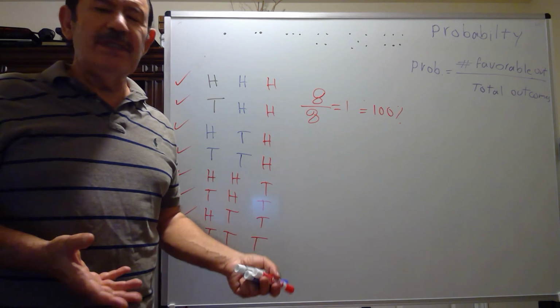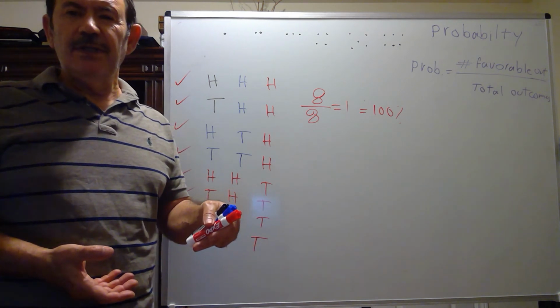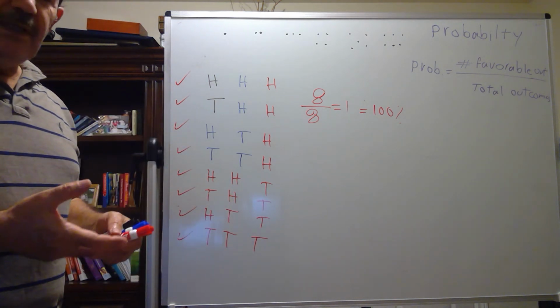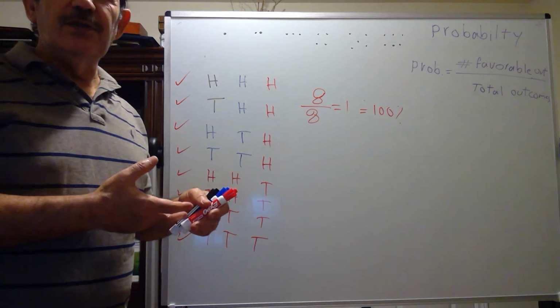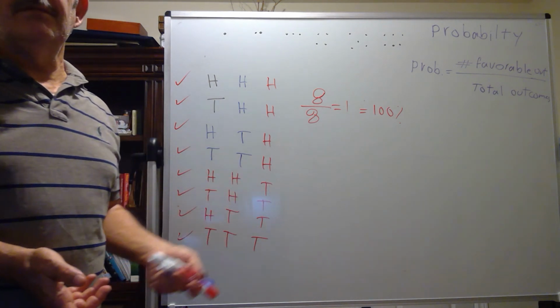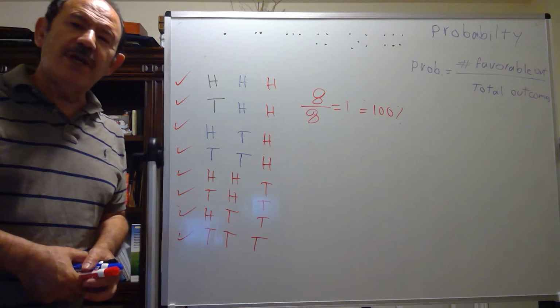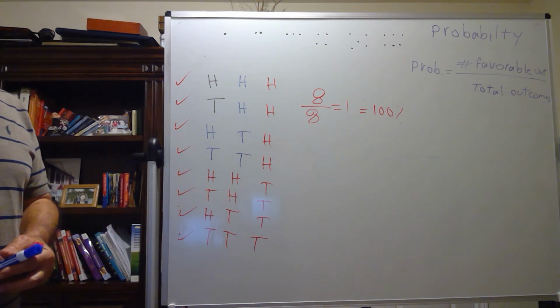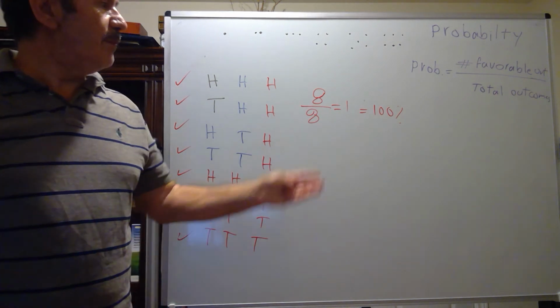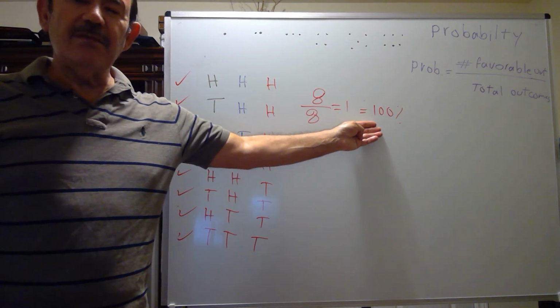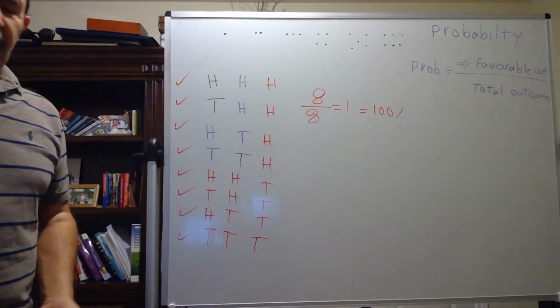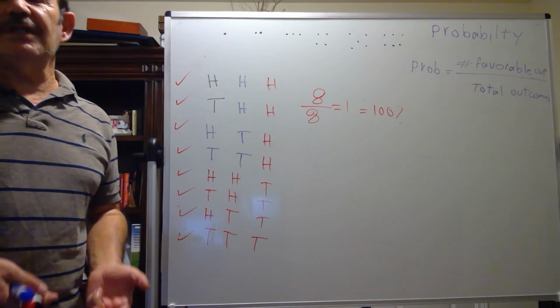The possibility is 0 because there is no green at all, right? So how many green do we have? 0 out of 3, which is going to be 0. So sometimes the possibility is 0, which means it is not possible to happen. Sometimes the possibility is going to be 100%, which means it is sure to happen.